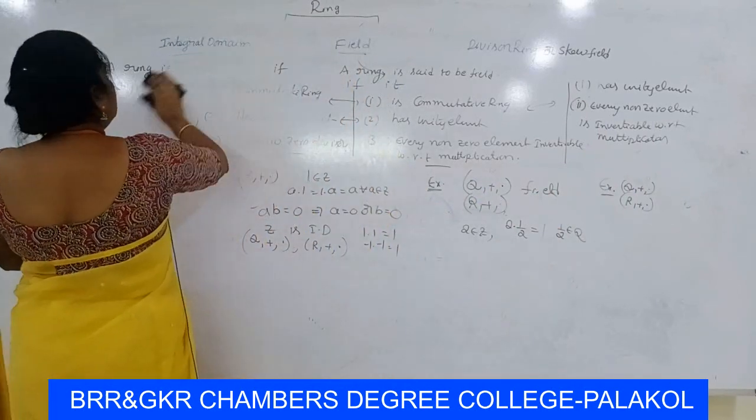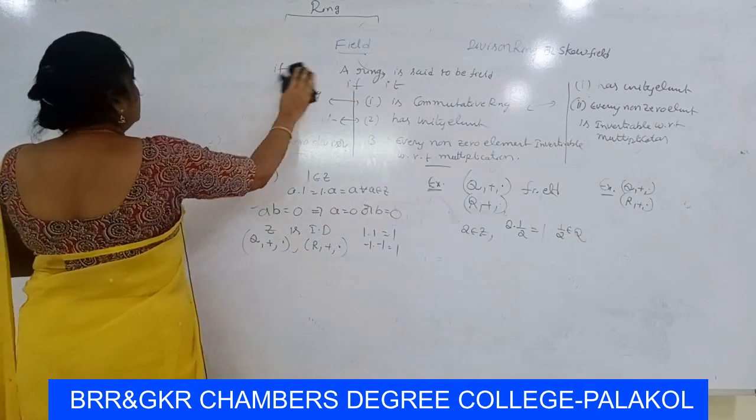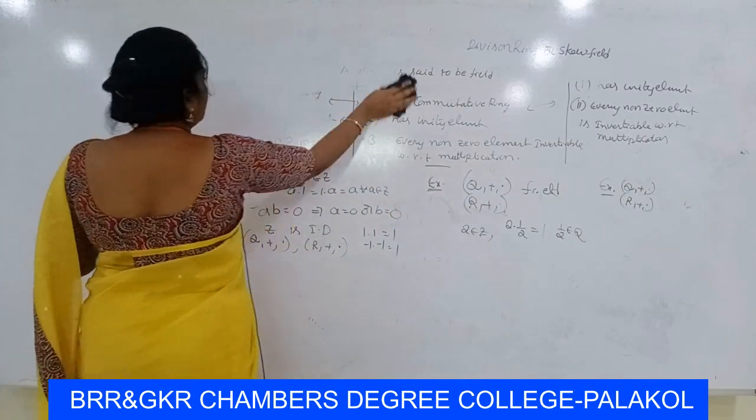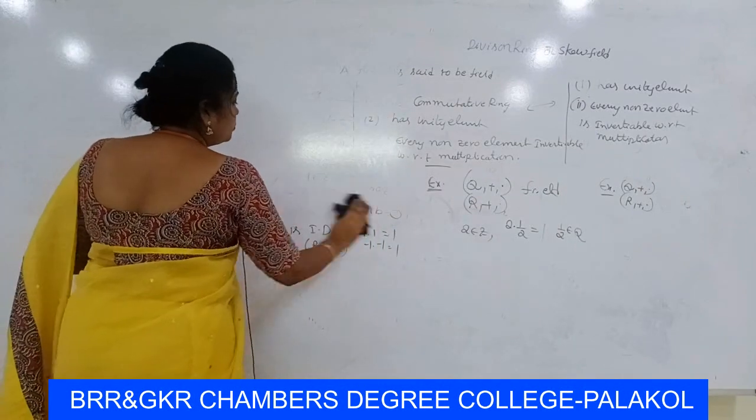Now, we see the theorem on fields. Every field has no zero divisors.